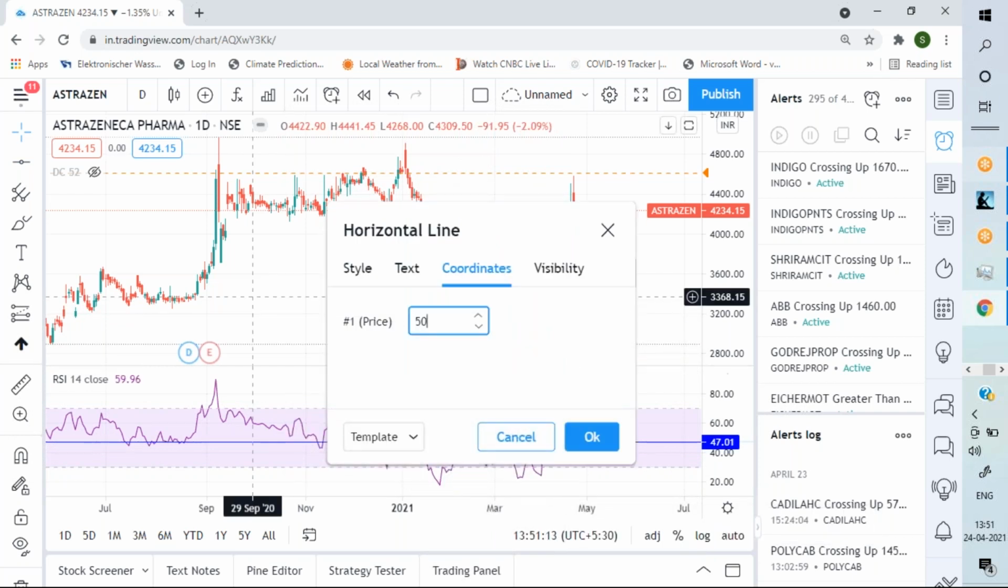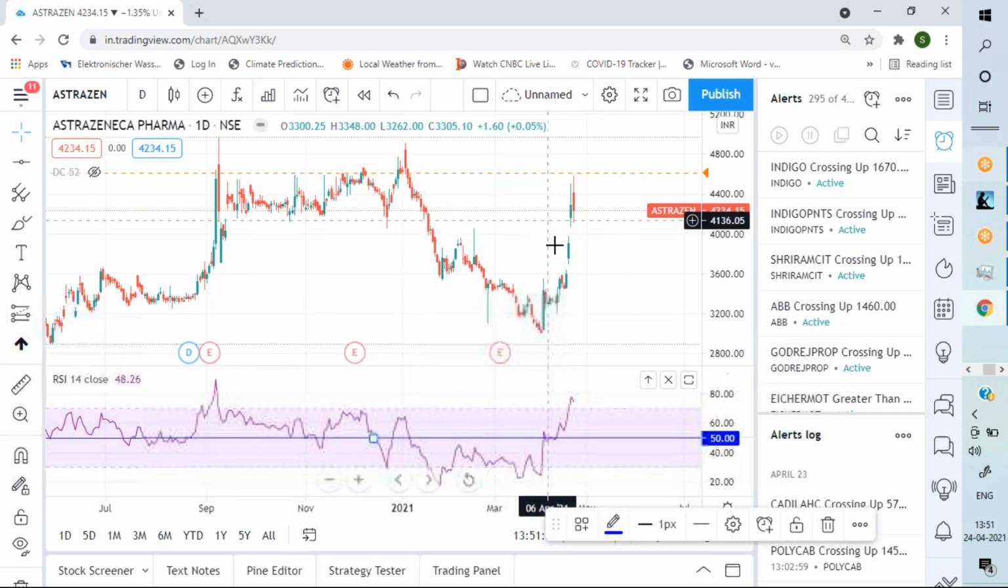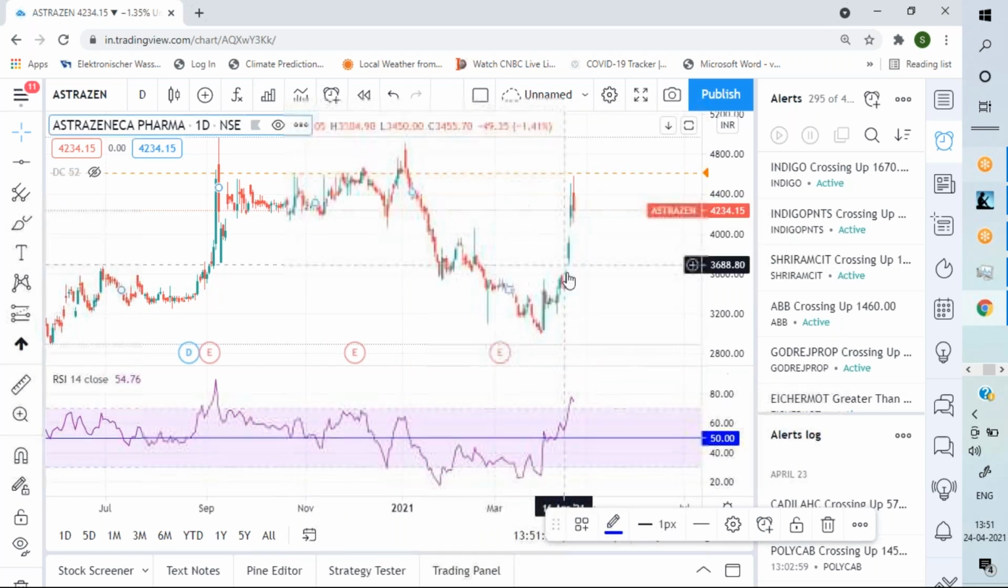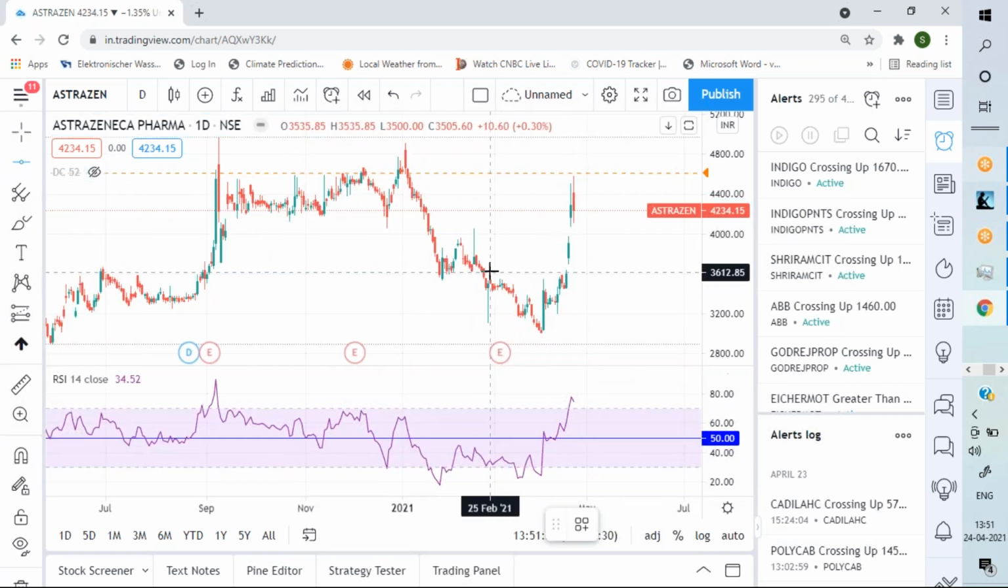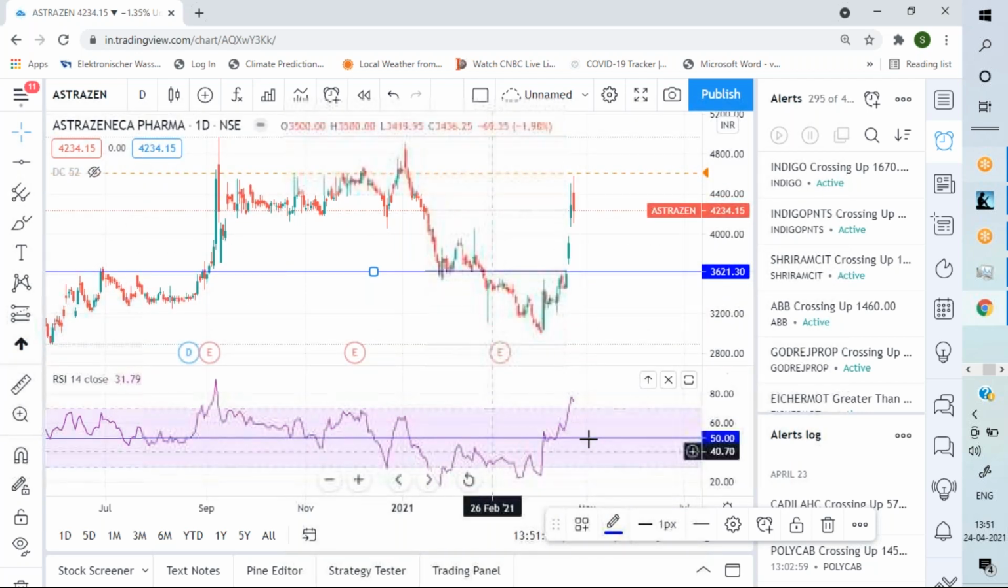Drawing the 50 line in RSI. You see, when I gave the breakout, it had just emerged from here. So what I looked at is that price breakout. So this was there, and the gap up opened like here, 3800. But from 3800 to around 4600, it went within 2 days, almost a 20% rally. Okay, 17-18%. But the structure of the RSI is important.